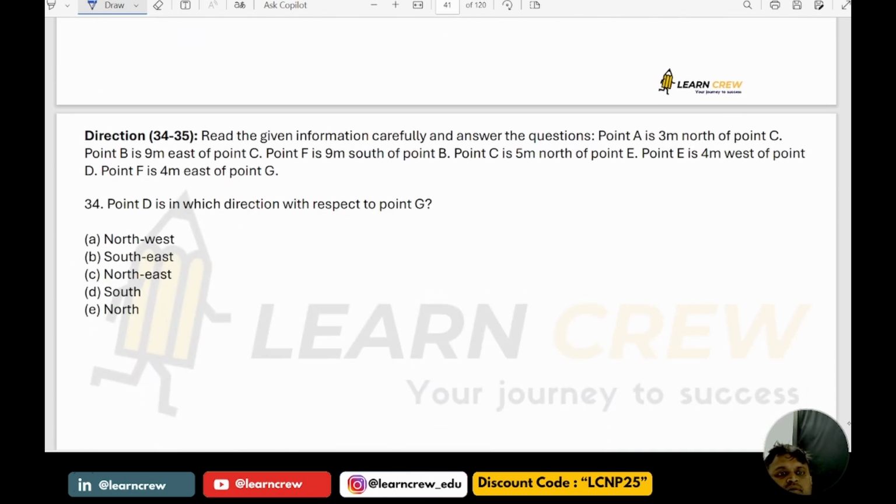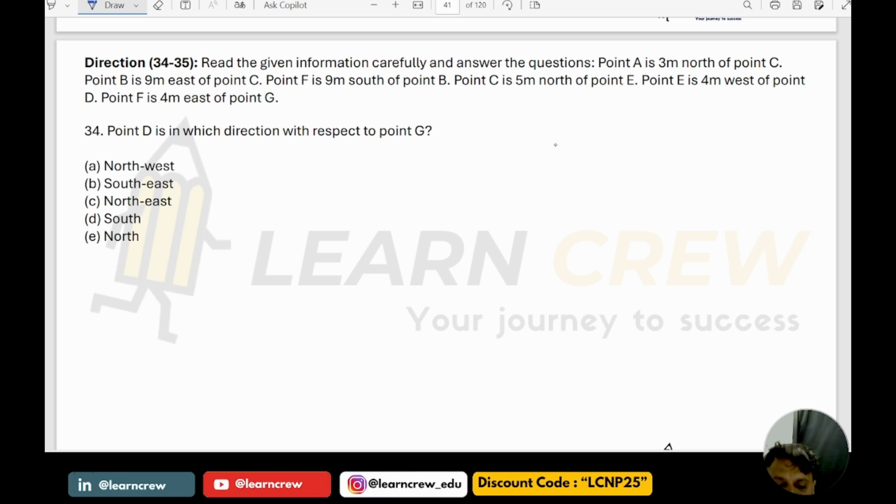Now, there is a question in directions, 34 and 35. The last two questions in reasoning are based on directions.